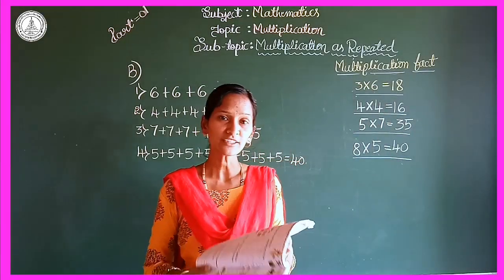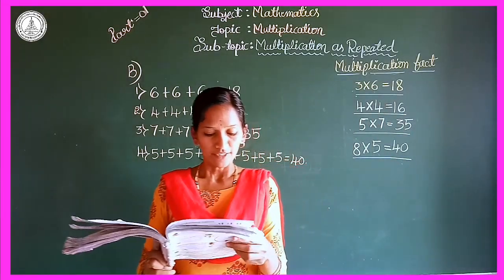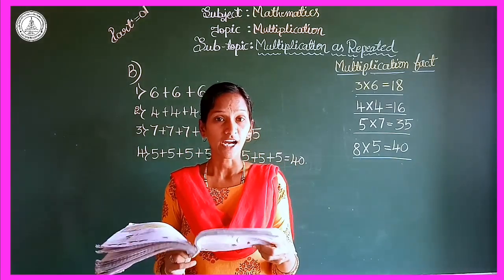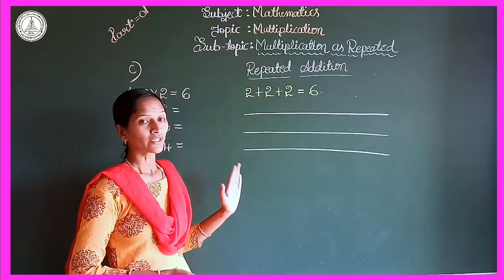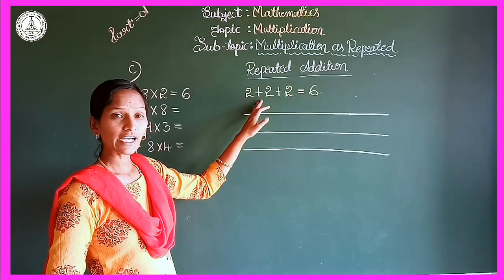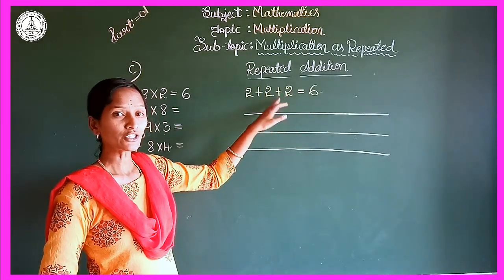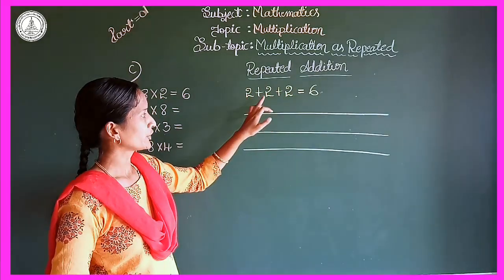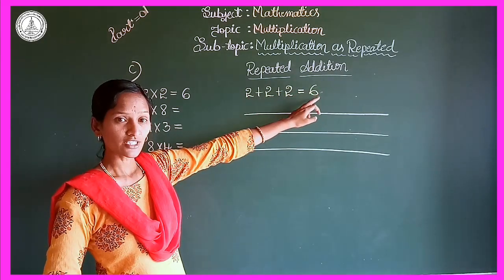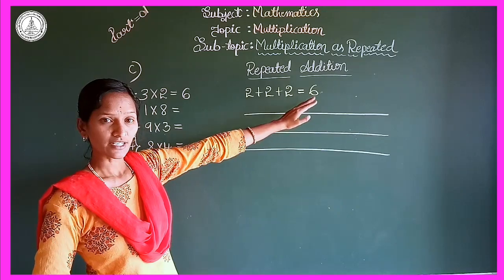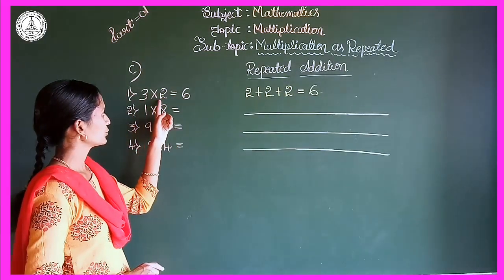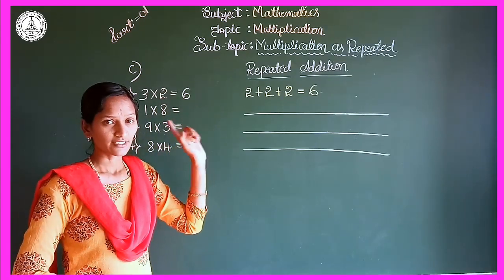I am reading the headline. All of you listen here. Write each of the multiplication facts in the form of repeated addition. This is the last main. The first one, they already show how to solve this problem. Here they add the number 2, 3 times. So if you add 2 three times, means 2 plus 2 is 4, 4 plus 2 is 6. So 6, right? So in the multiplication fact it is 3 into 2 is equal to 6, right?